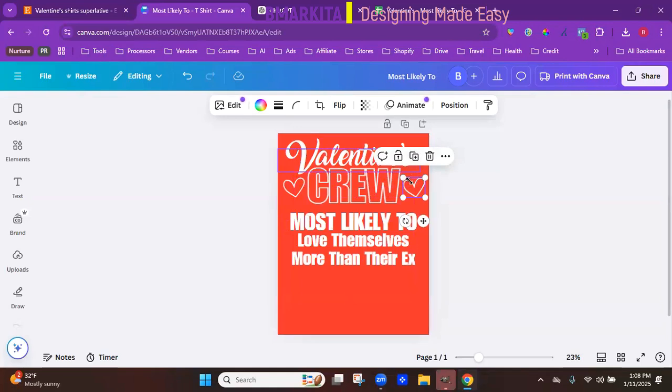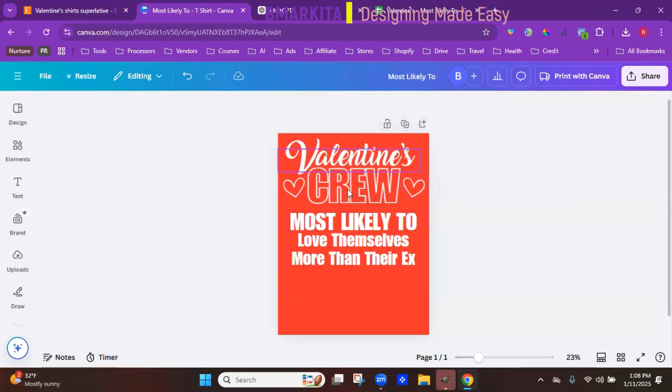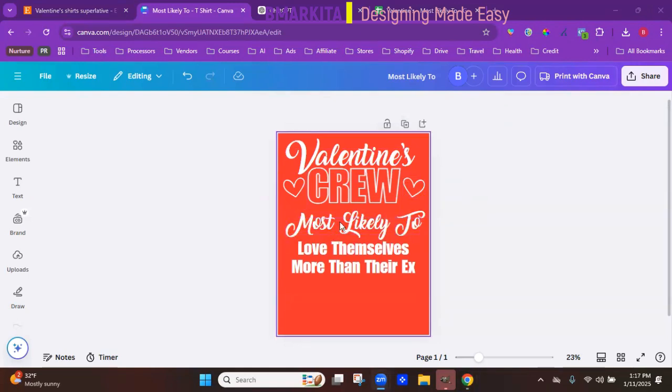And let's flip it from our menu bar. Let's flip it horizontal. And there is our design along with our graphics. So I did just change the font of the most likely to the cursive just to break up that impact font a little more. And I really like it.